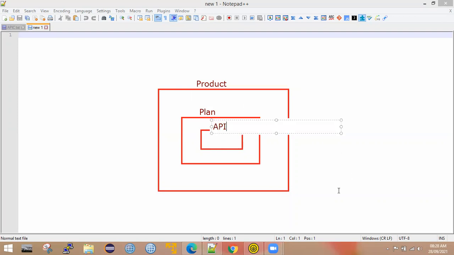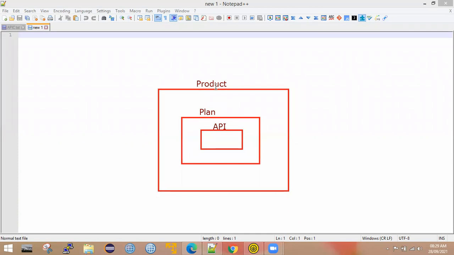Once you create an API, you cannot directly publish this API to the catalog. So we should have a product, and within the product, we will have some plan. Okay, the product should contain the plan. Within the plan, our API should be added. This is the hierarchy: product, plan, API. Once we have this setup, then we can publish this product.